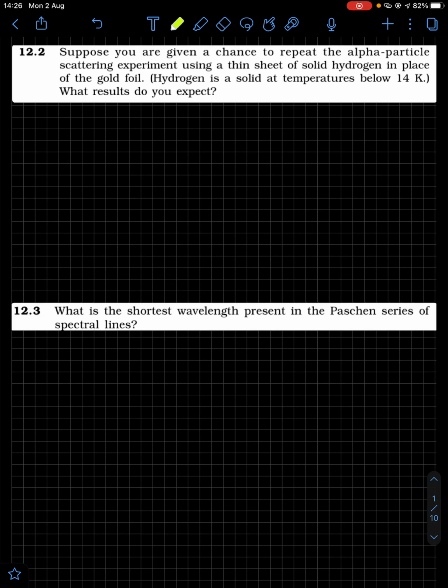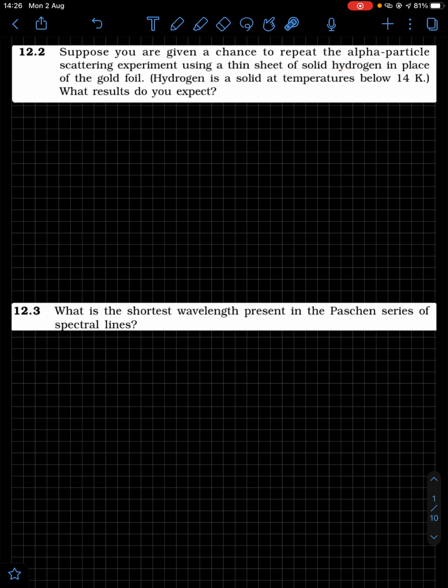Hello everyone. So today we will solve the exercise questions of the chapter Atoms, which is chapter number 12 of class 12. So the first question you can see on the screen is: suppose you are given a chance to repeat the alpha scattering experiment, the Rutherford alpha scattering experiment, using a thin sheet of solid hydrogen in place of gold foil.